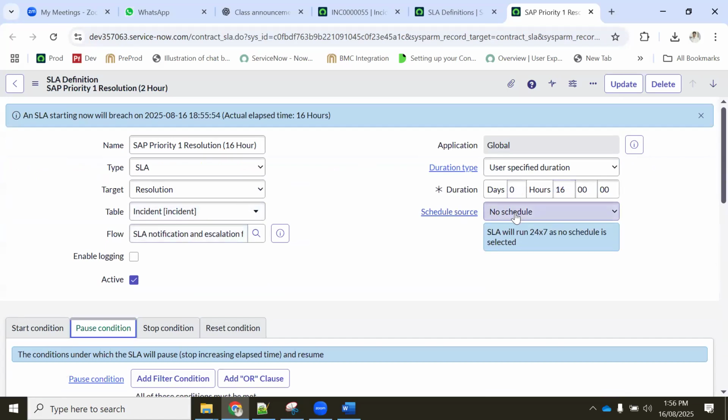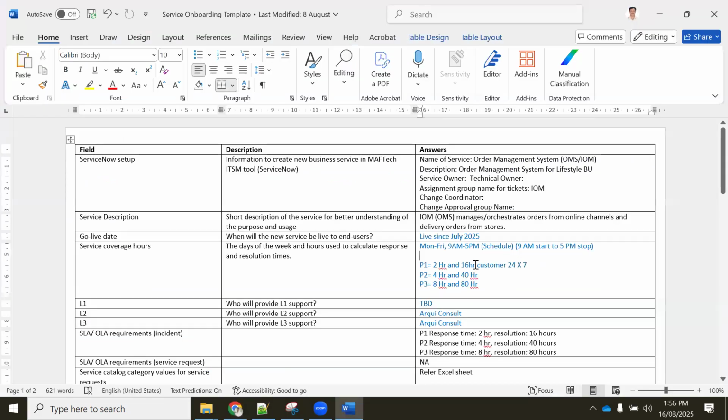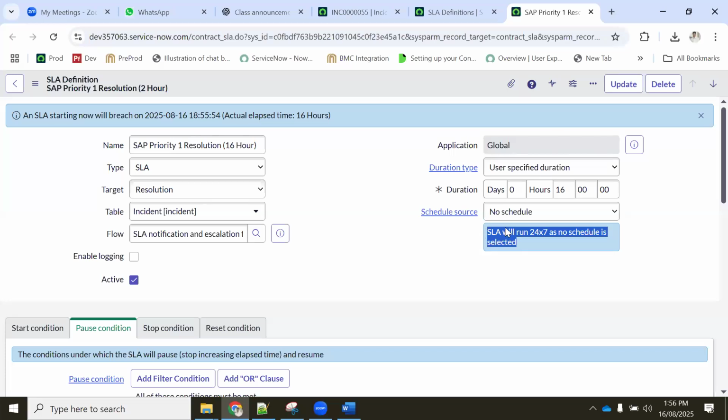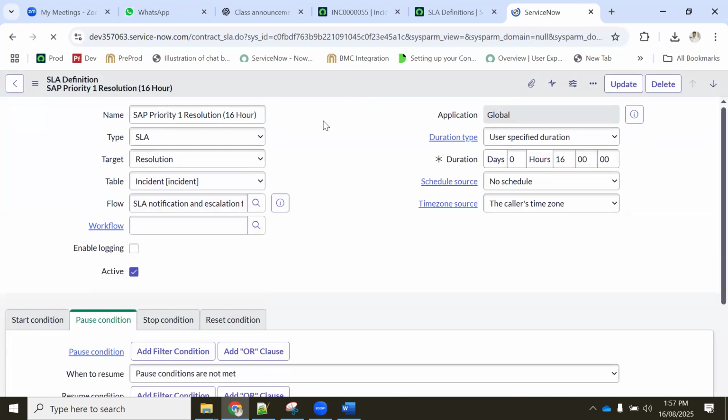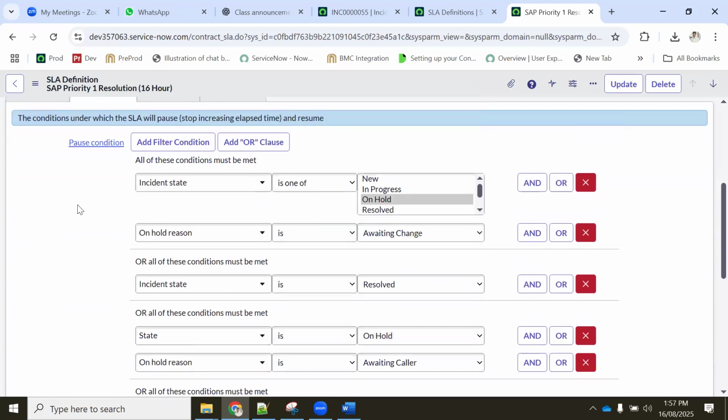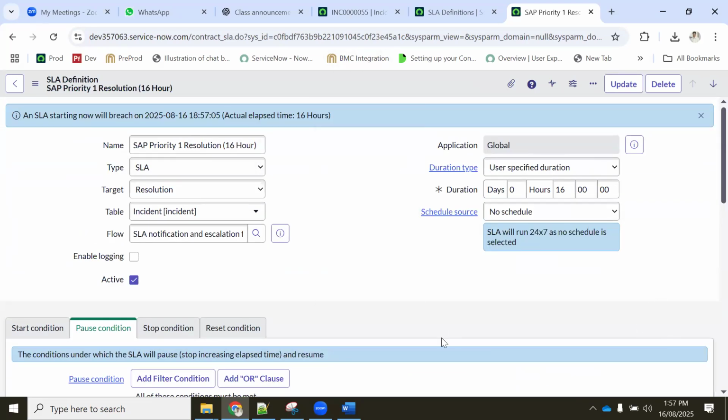So 16 hours you configure, then no schedule we configure. No schedule, it is displaying the message SLA will run 24/7 as no schedule is selected. Even we want that only 24/7, correct? So if you are not attaching a schedule, it will run 24/7. Okay. So now we are going to save the existing one only. We are not doing any new creation. If we want to create a new one, we know that insert and stay can be used, correct? So this is the first one we created, correct?